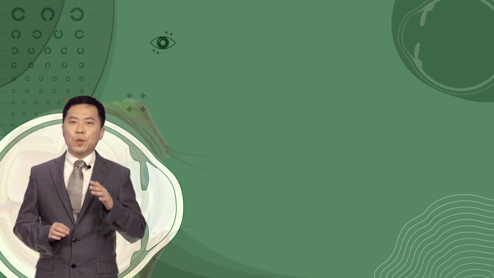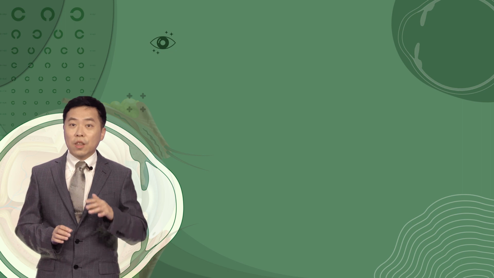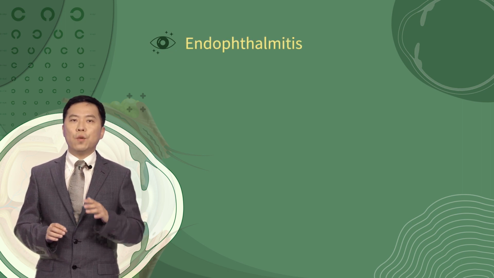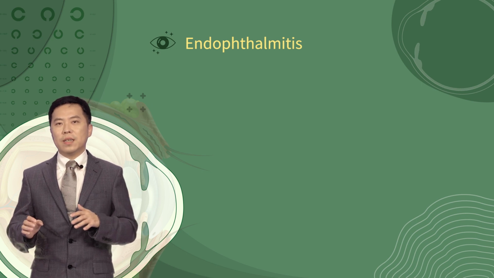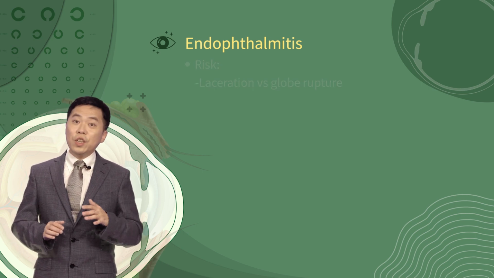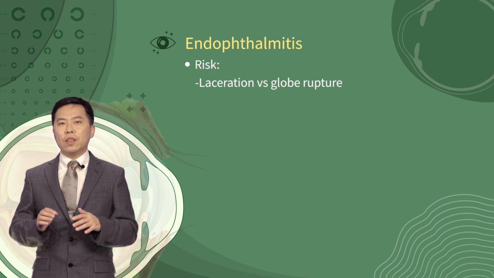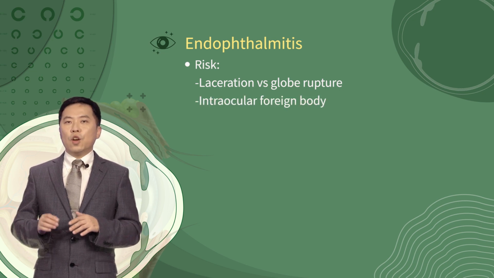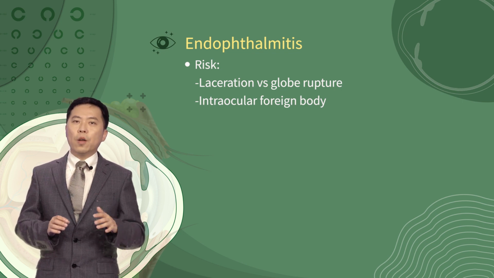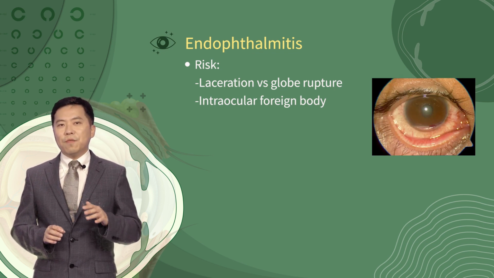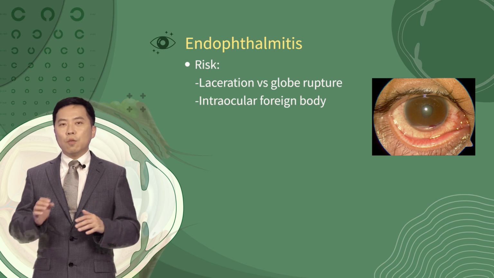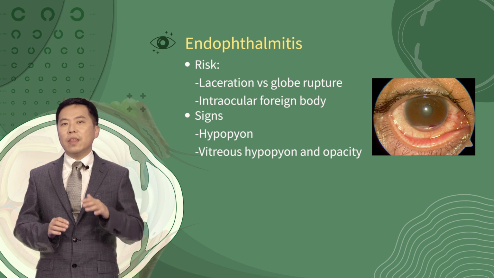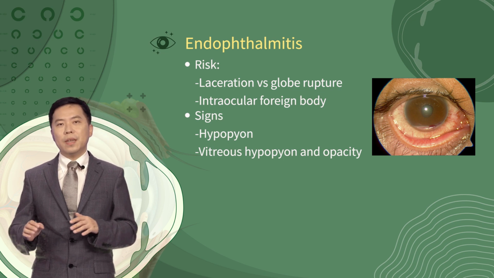Open globe injury may be complicated with endophthalmitis, which is the infection of intraocular tissue by bacteria or fungus. Ocular laceration has a higher risk of endophthalmitis compared to globe rupture. An intraocular foreign body is another important risk factor. In physical examination, endophthalmitis is characterized by anterior chamber and or vitreous hypopyon.